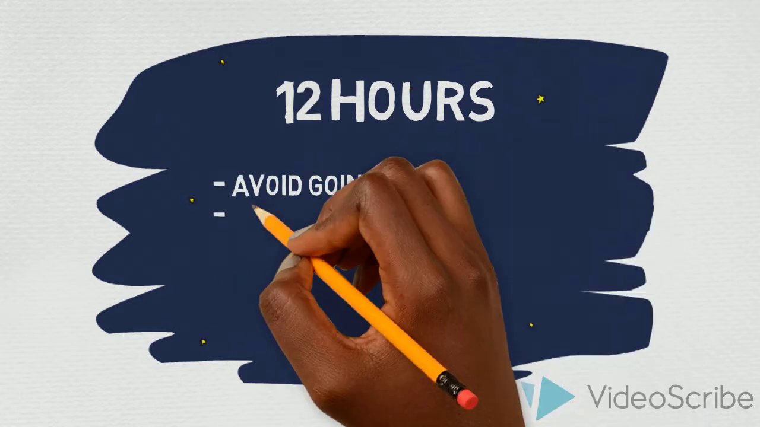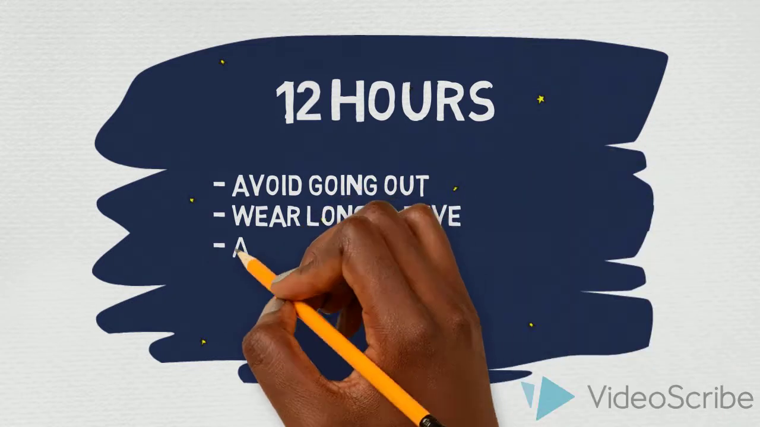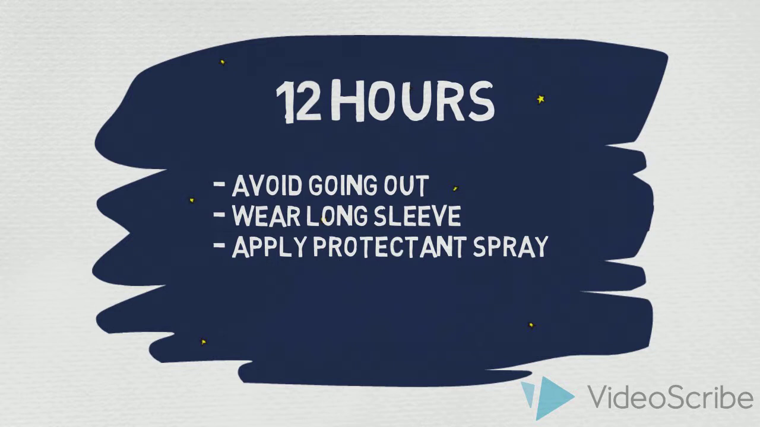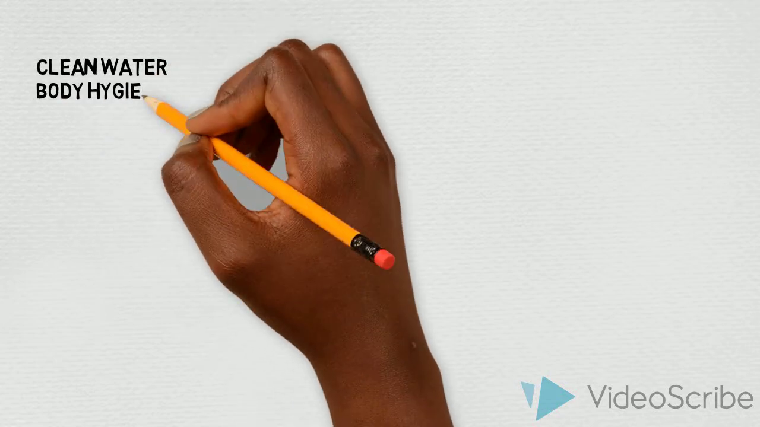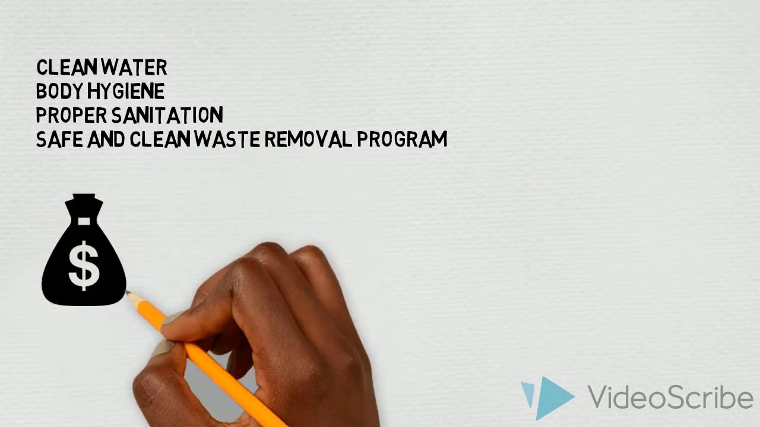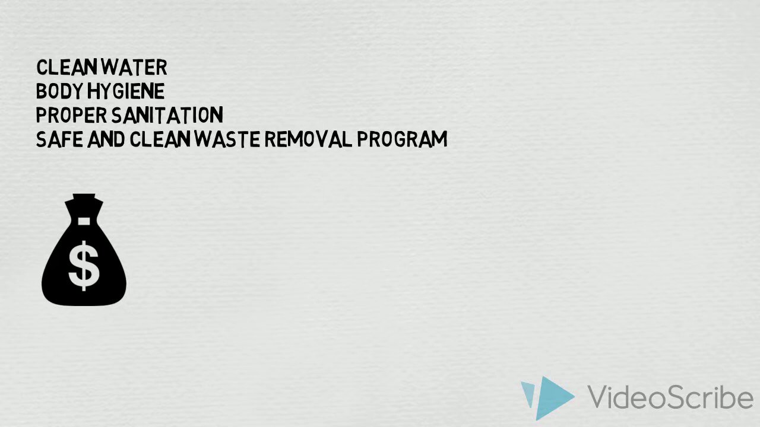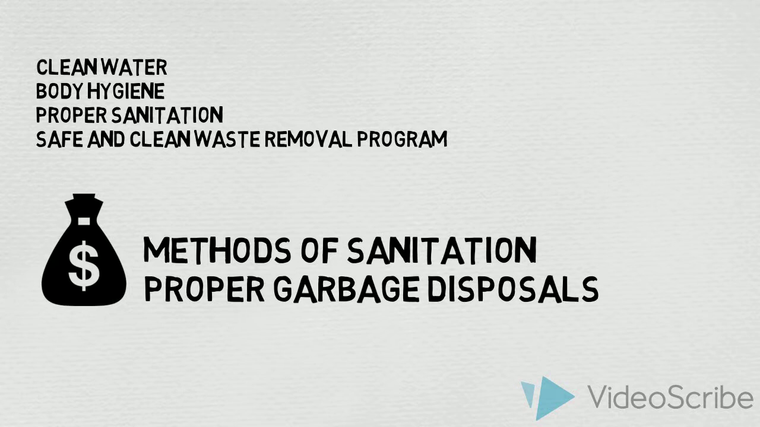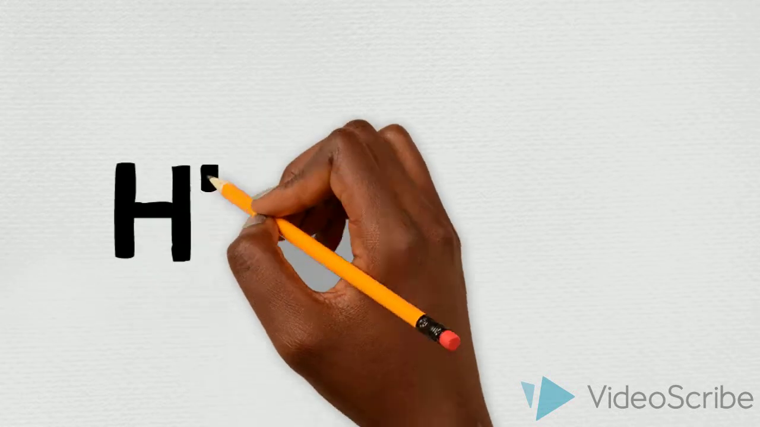As a result, it's advised that citizens of Malawi avoid going out during these hours, but if they do, to wear a long-sleeve shirt or apply a protectant spray. Clean water, body hygiene, and proper sanitation are instrumental to help prevent getting malaria. An implementation of a safe and clean waste removal program would be beneficial. The suggestion would be to encourage the government and private organizations to help finance methods of sanitation, such as filters for water wells and proper garbage disposals.